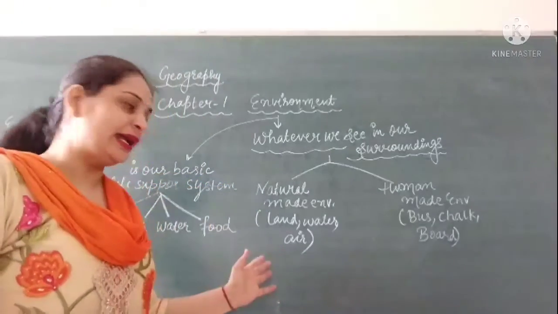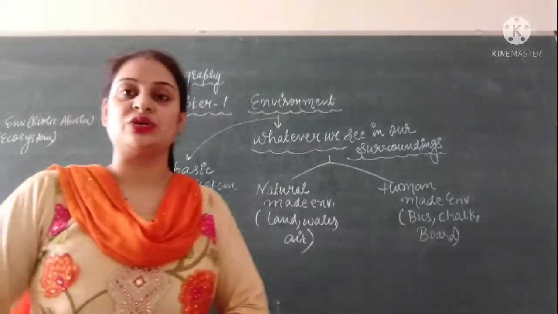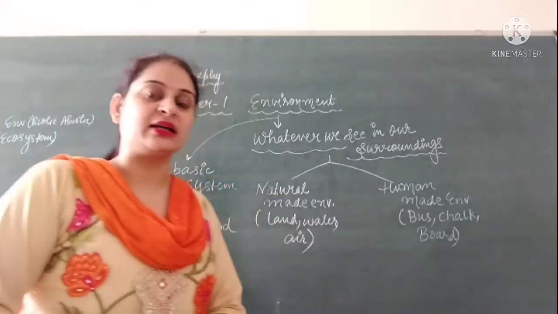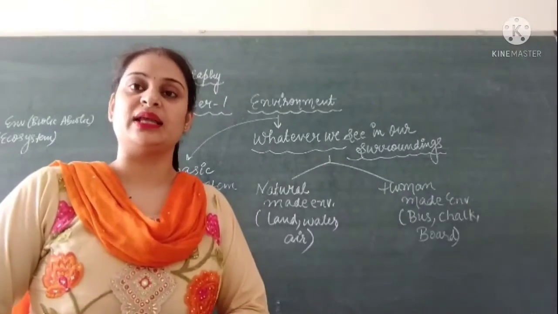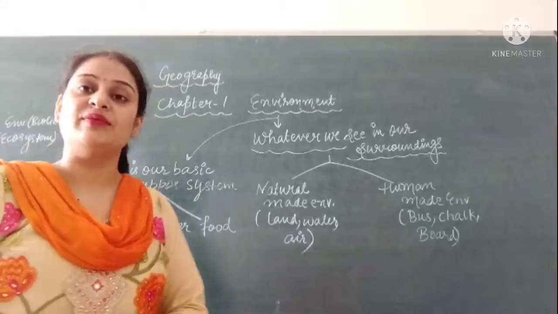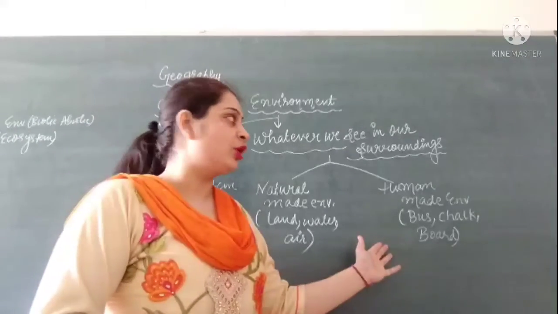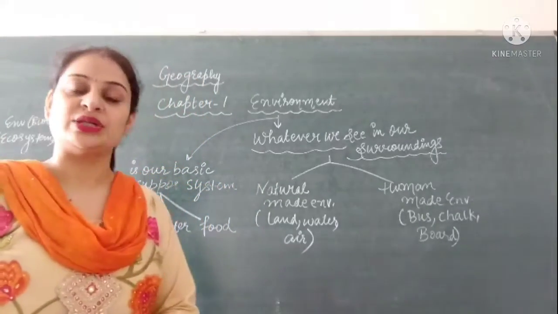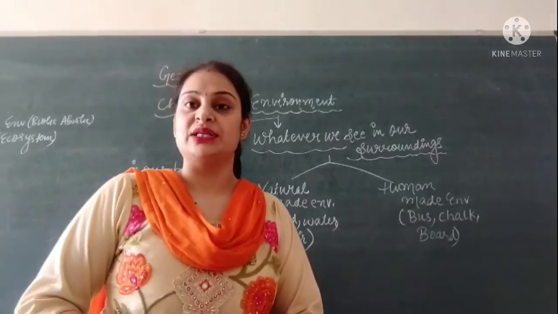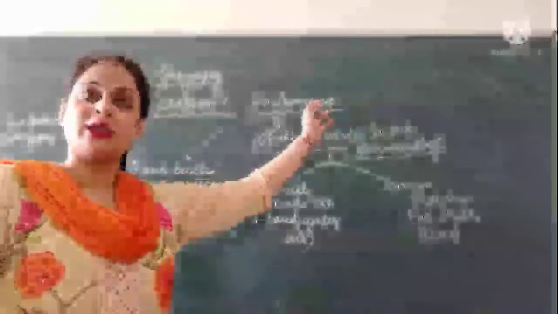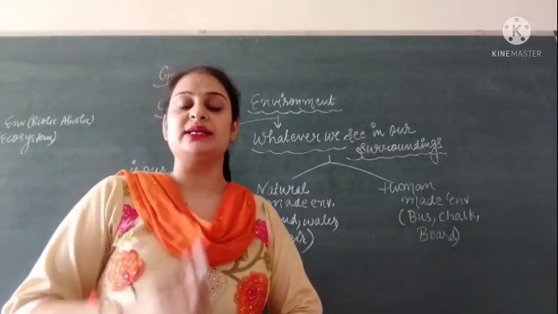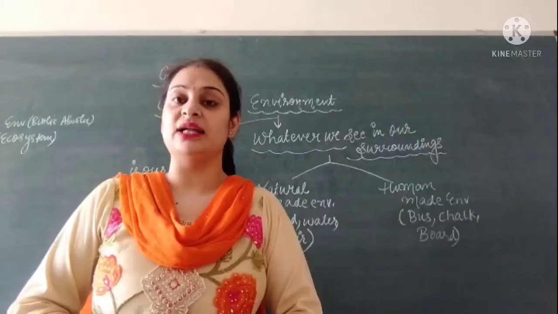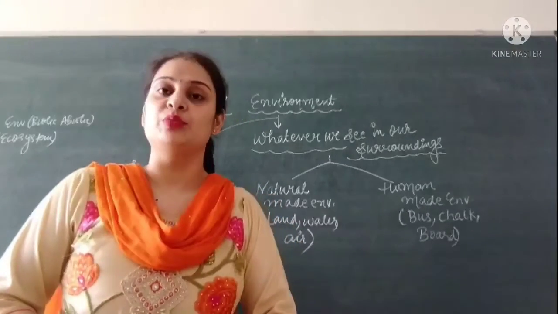For example, land, air, water, all these come under natural environment because these are not created by humans. These things are created by nature itself. That's why they come under the category of natural environment. The second form of environment is human made environment. This type of environment consists of the things which are created by humans, like roads, bridges, dams, the boat on which we ride, the chalk which we use.